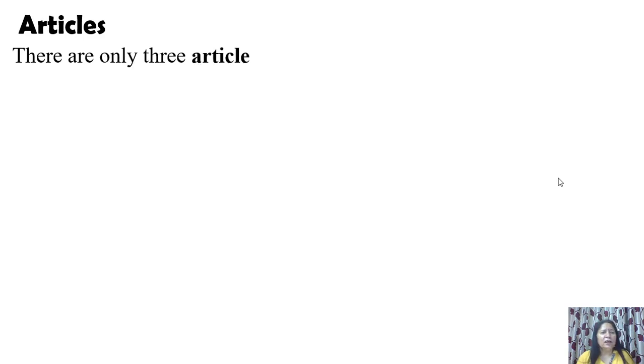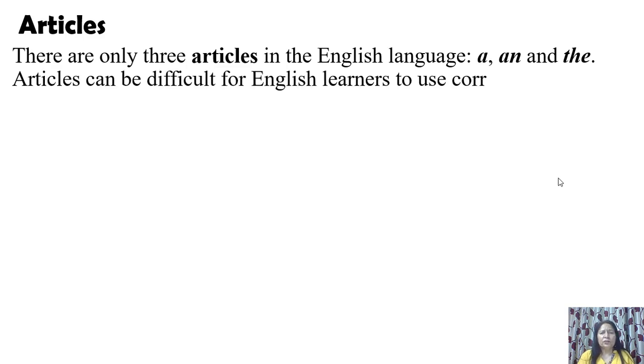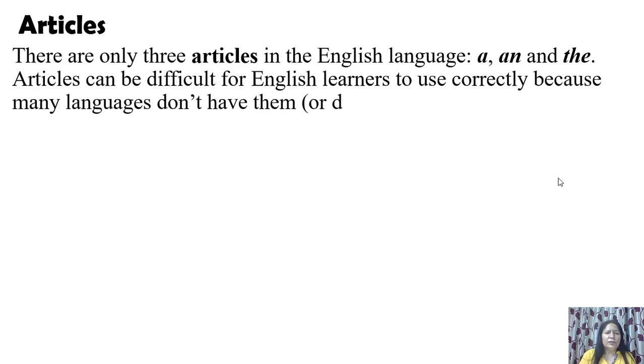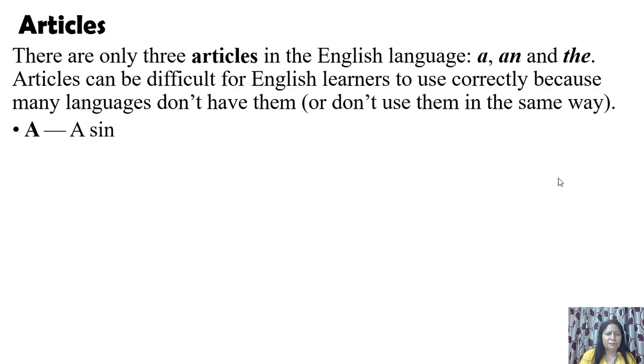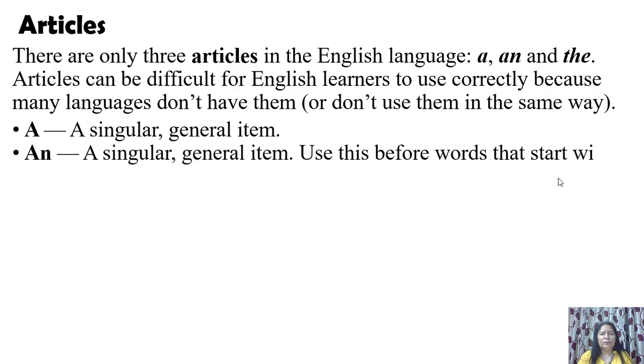Now comes the last one, articles. There are only three articles in the English language: a, an, and the. Articles can be difficult for English learners to use correctly because many languages don't have them or don't use them in the same way. A is a singular general item, and an is a singular general item again, but this is used before words that start with a vowel sound.